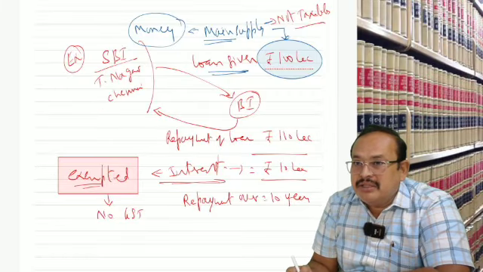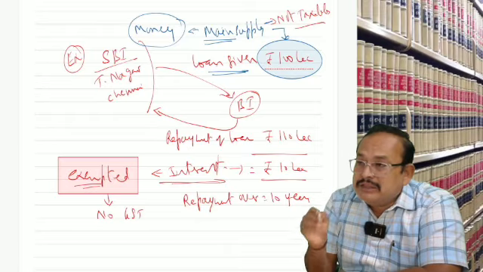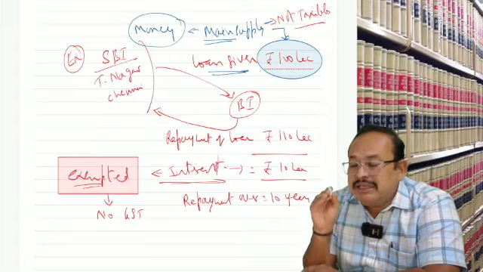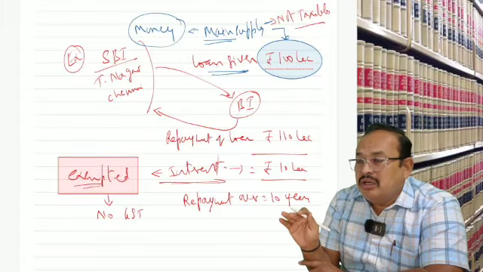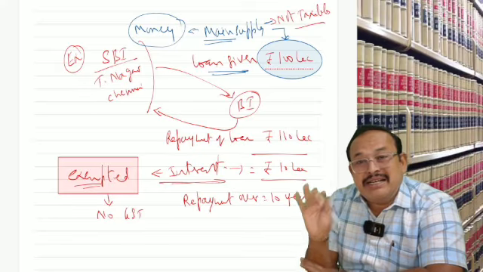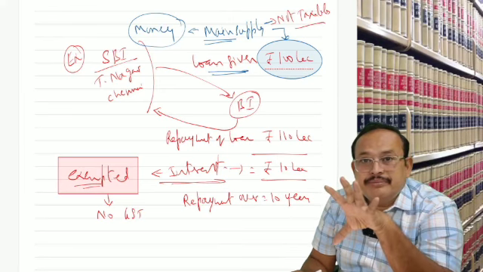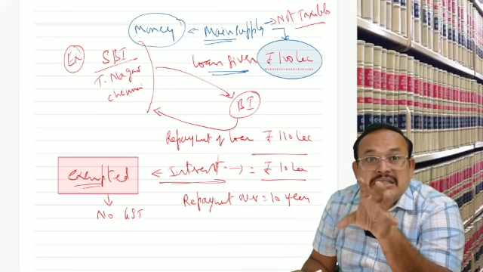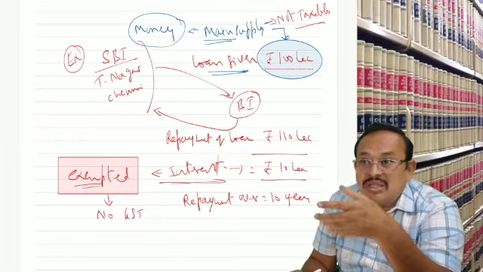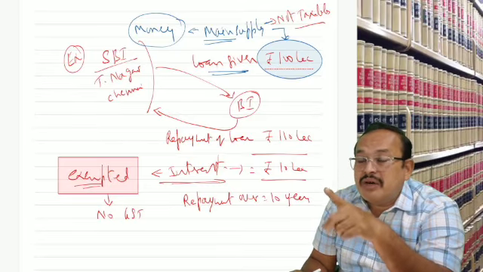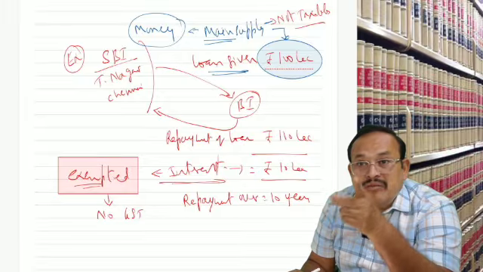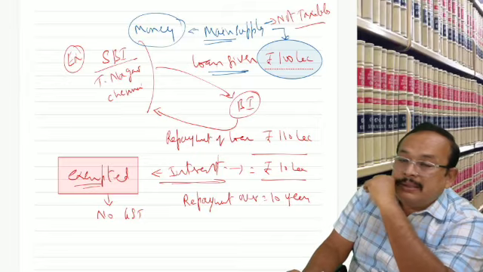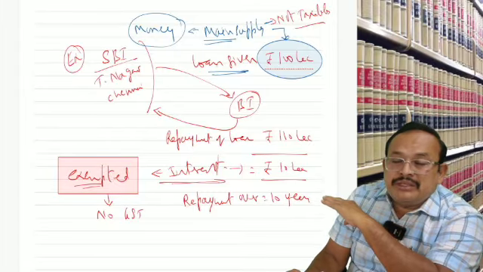Get my point, sir? Now, interest, you understand? Interest on money, interest on loan is an example of supply. This point I highlighted under the composition scheme. Yes or no? Under the composition scheme, interest on deposits, loans, advances does not form part of the turnover, it is not includable, said or not? Similar to that, here it is similar to that only.